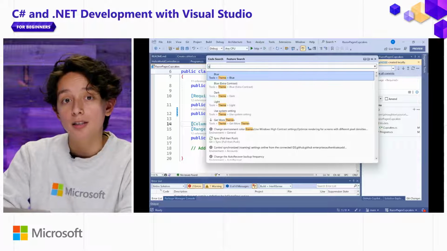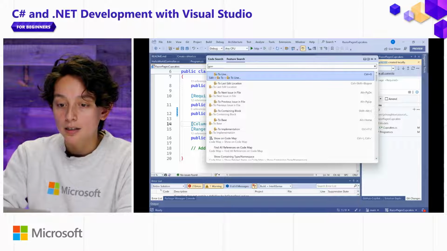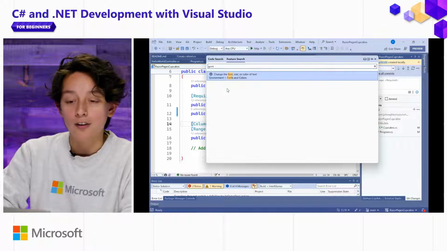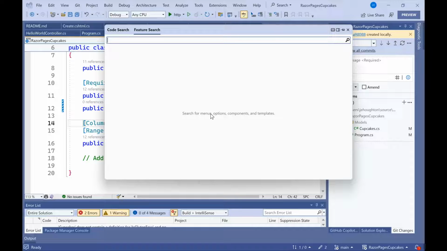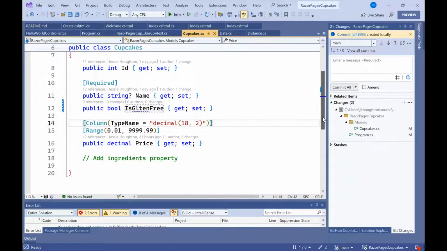Other things that people like to customize right out of the box is font size. And you notice I even misspelled font, and all-in-one search is smart enough to kind of bring that up for me.